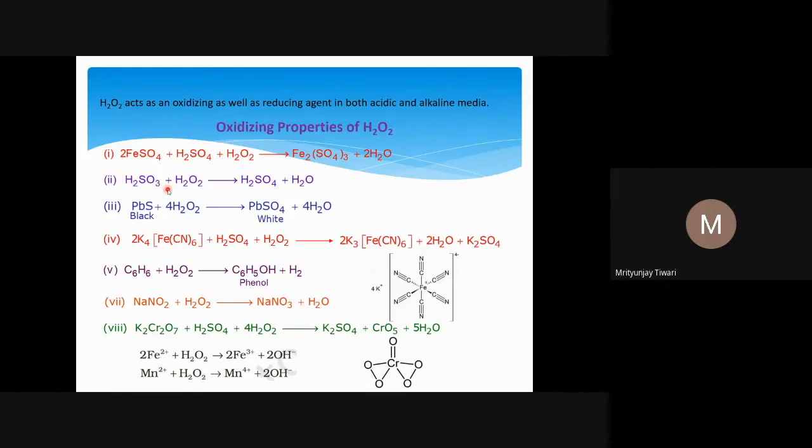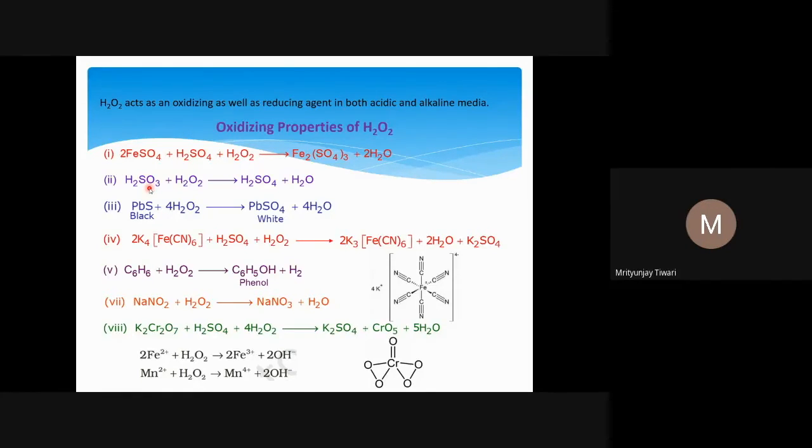Now, H2SO3 is a weak acid, and when it reacts with H2O2, it will get oxidized. In H2SO3, the oxidation number of sulfur is 3 into 2, which is 6, minus 2, so +4. However, it can go up to +6. So sulfur will be oxidized here, and we get H2SO4.